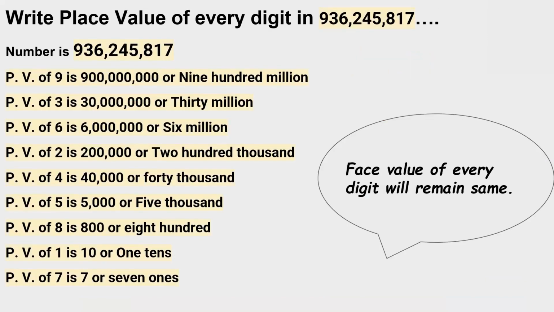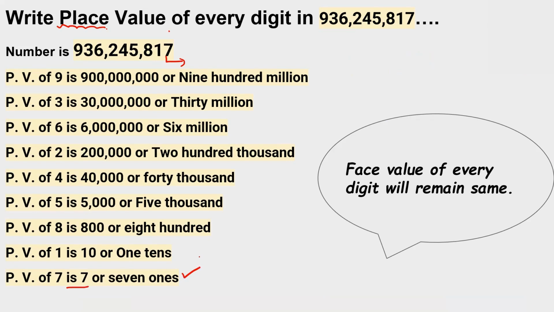Now we are talking about place value. What is the meaning of place? What is your place? Where are you living? 7 is living at the ones place, so it is called 7 ones.